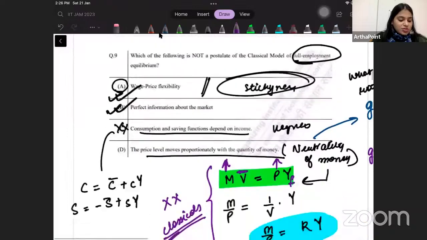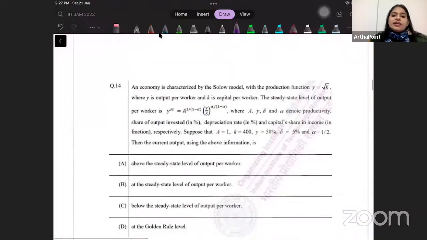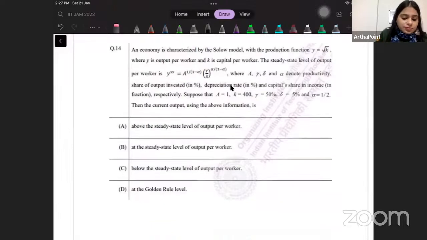Okay, so come to the next question. An economy is characterized by the Solow model with the production function y is equal to root k, where y is output per worker and k is capital per worker.